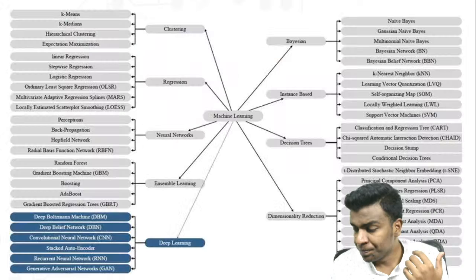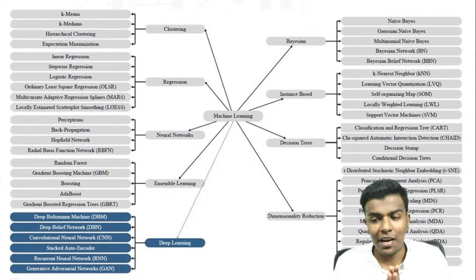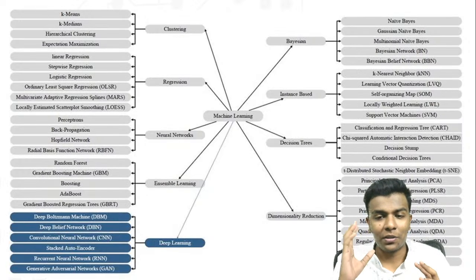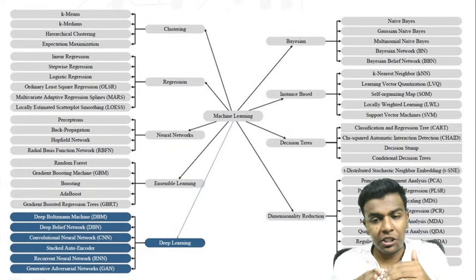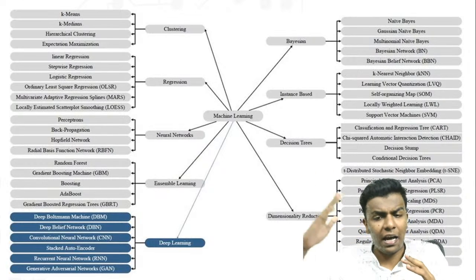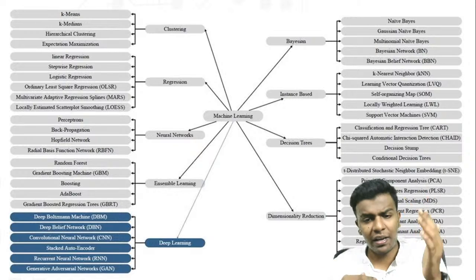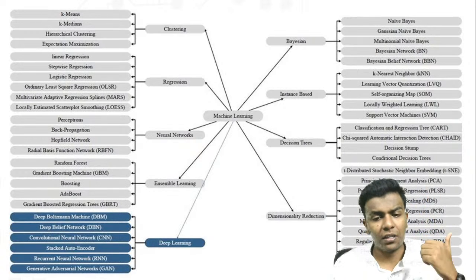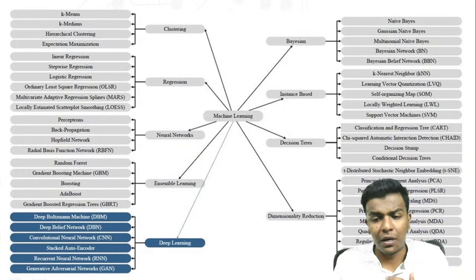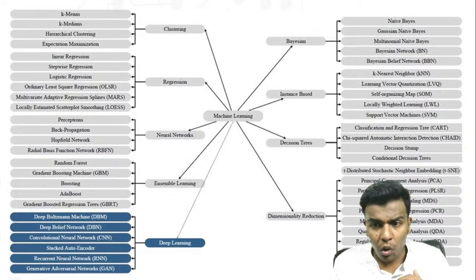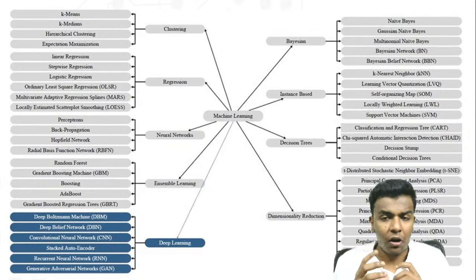Okay, so in this session, this is the hierarchy. I'm just hiding some of the part in this graph. Sorry guys, I can't do anything. Okay, so here there is machine learning as a core. On that machine learning, there are already a lot of classifications like clustering, regression, neural networks, ensemble learning, deep learning, dimensional reduction, decision trees, instance based, and Bayesian. So there are a lot of types here.